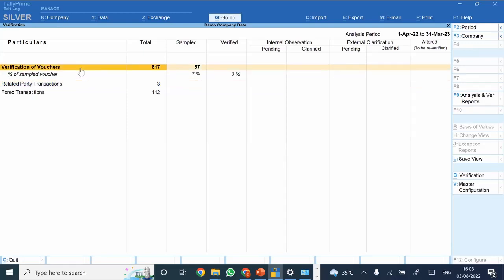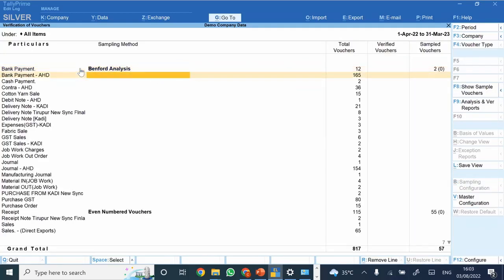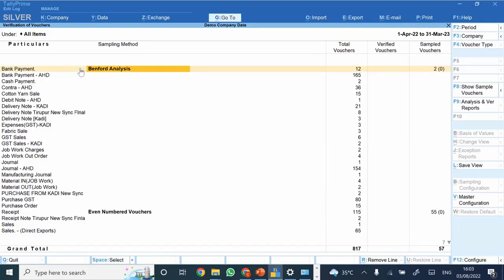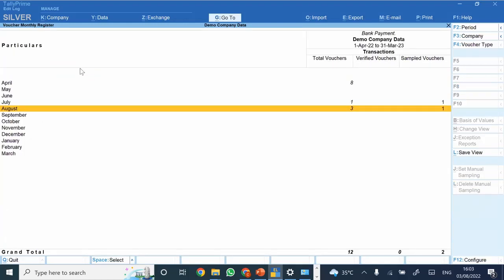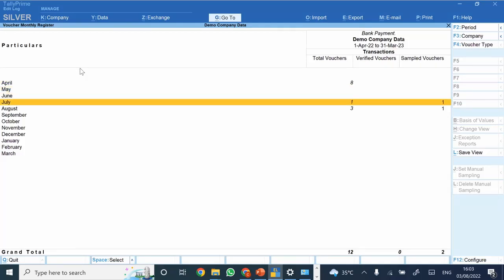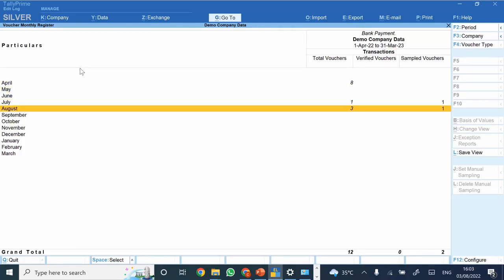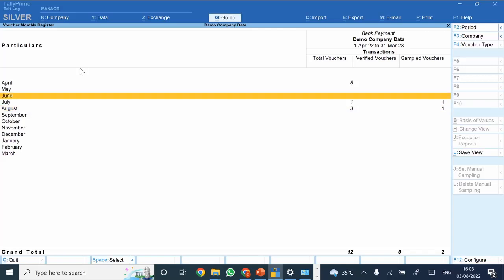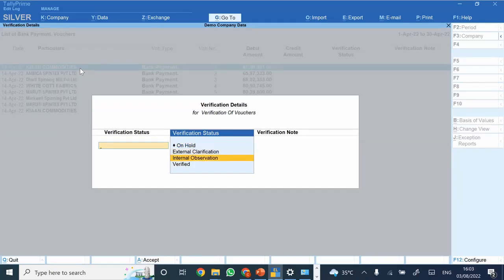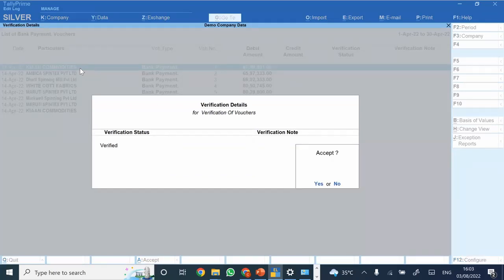Now these are the list of vouchers that I have selected based on the samples. So I'm opening the same. Now see, I just selected some of the transactions. I gave various analysis methods. Now see here, let's say this particular payment voucher I'm opening. Total vouchers are 8 in April, in July it is 1, and in August it is 3. I've already done a sample of, I'm just selecting this transaction. If it seems to be correct, I can set the status to verified.